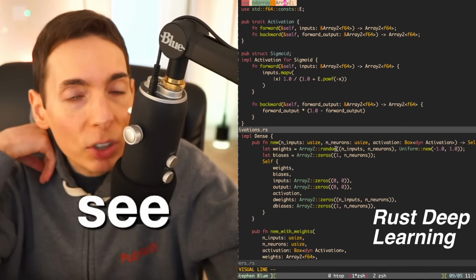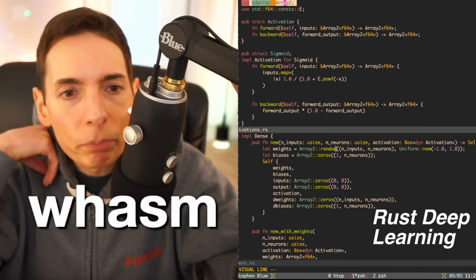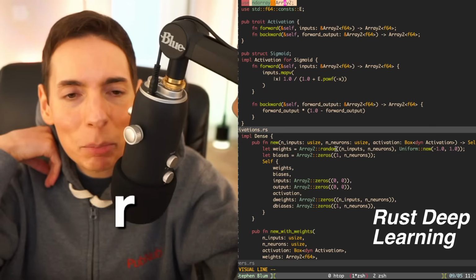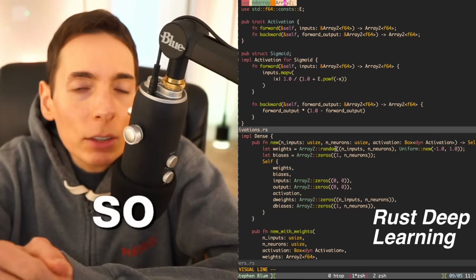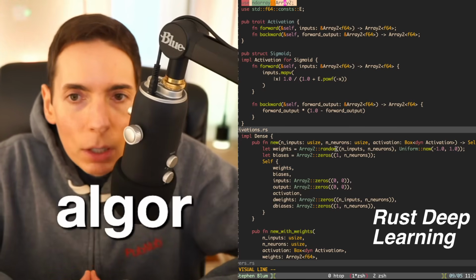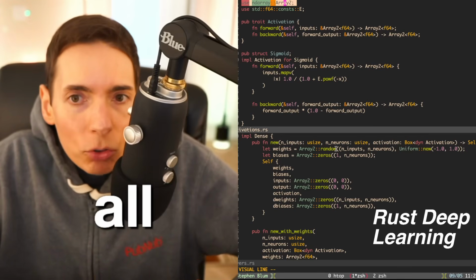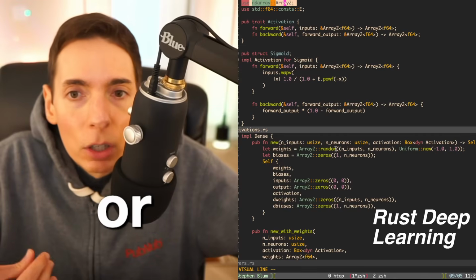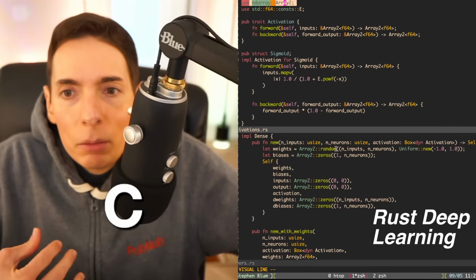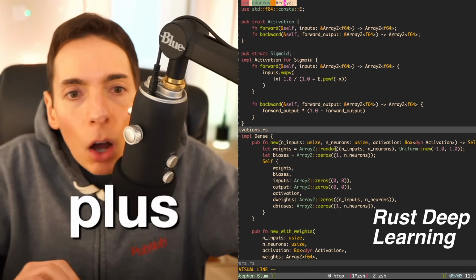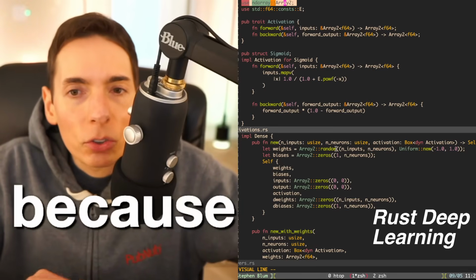And C, you could use C as well and target WASM, I believe. Mohammed, hey, how does Rust connect to deep learning? So deep learning is essentially just a set of algorithms, and all languages, including JavaScript, TypeScript, Python, C, C++, Kotlin, Java, Elixir, they can all do deep learning because it's just a simple algorithm.